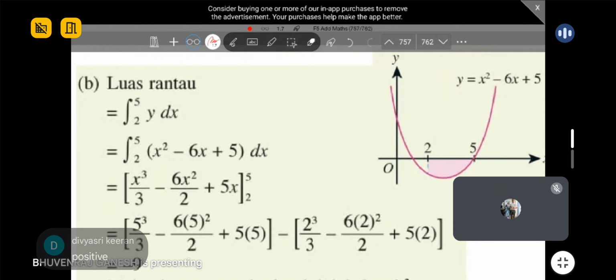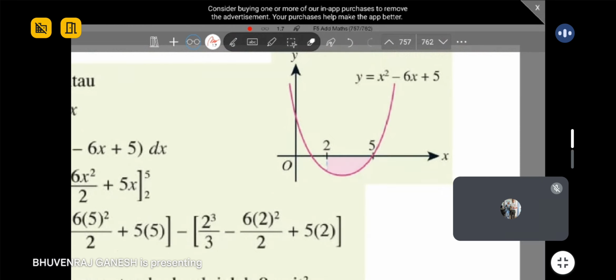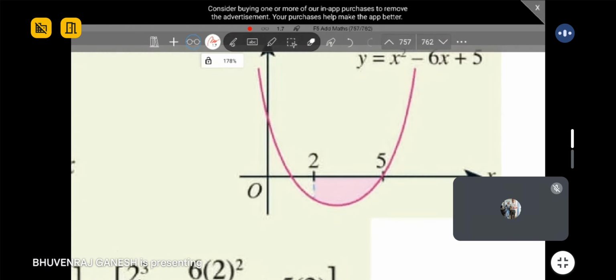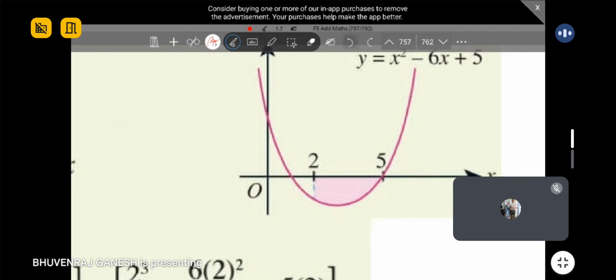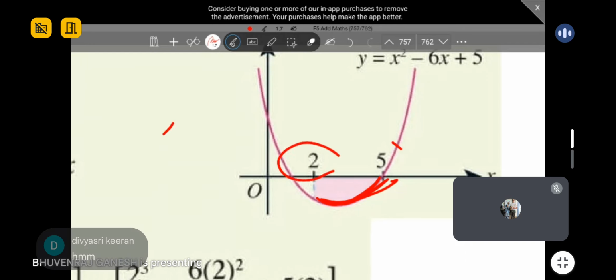So you're going to get a negative value, not positive. You know why? Because it is below the x-axis. Although your limits are positive, your shaded region is below the x-axis, so you're still going to get a negative value. Because you see, your curve at this part is negative. It's the negative region already. So once you use these limits in a negative area, you're going to get a negative value.